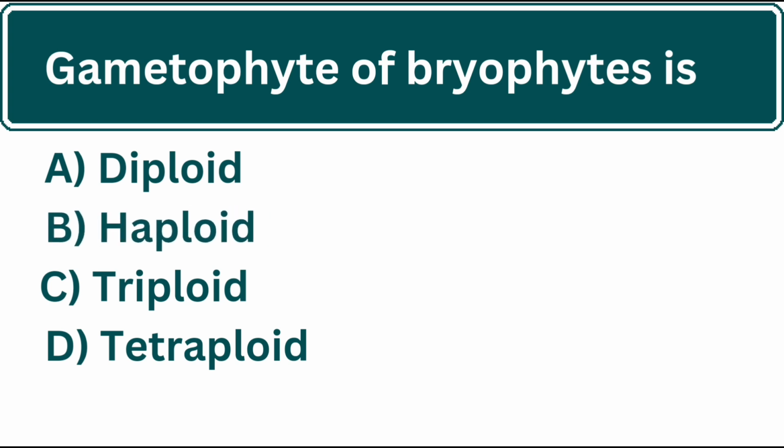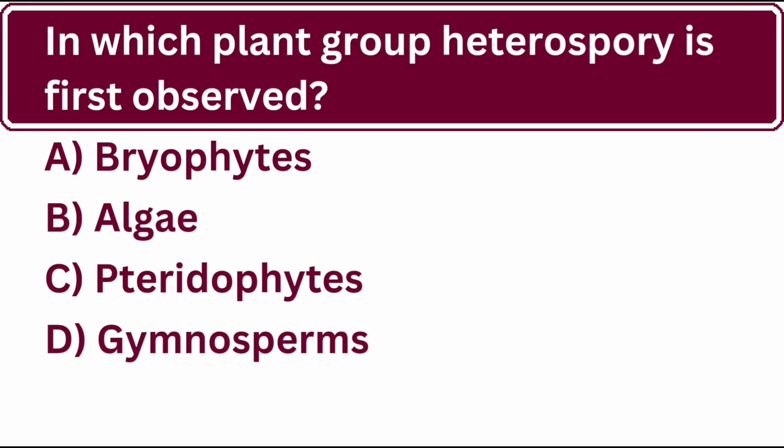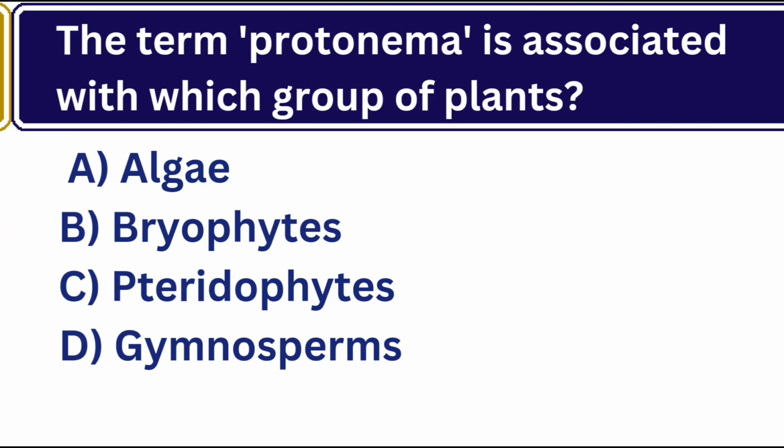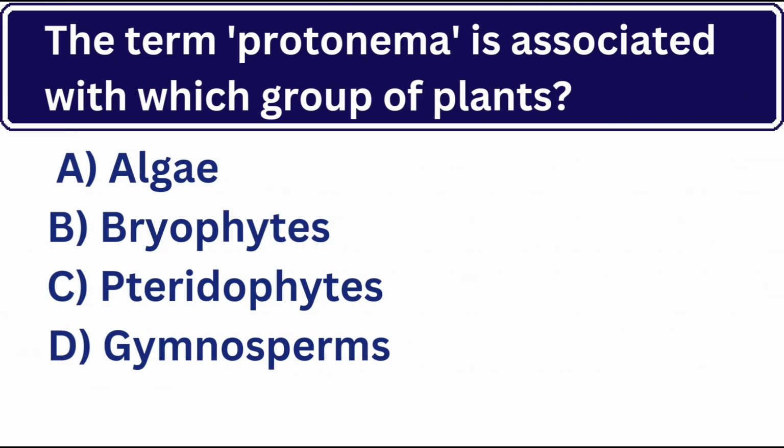Yes, the correct answer is B. Haploid. In which plant group is heterospory first observed? Yes, the correct answer is C. Pteridophytes. Vascular tissues are absent in. Yes, the correct answer is D. Bryophytes. The term protonema is associated with which group of plants? Yes, the correct answer is B.